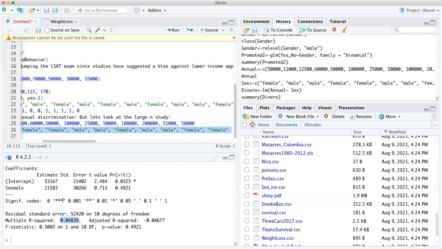So what do you need to take away from this? Under 0.05 with the p-value would be considered significant, meaning there is a relationship between these variables. Then you look at the multiple R squared. The closer to 1, the better for your model. This tells us how much our model is explaining this relationship, and it's not. So you would conclude that there seems to be no significant relationship between